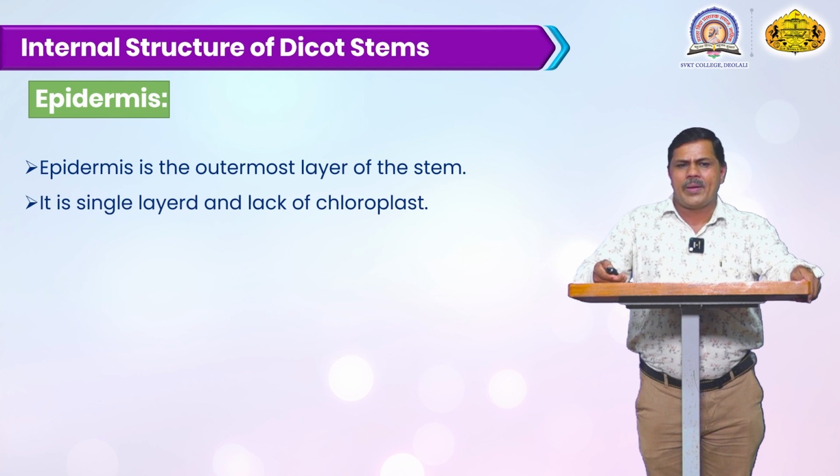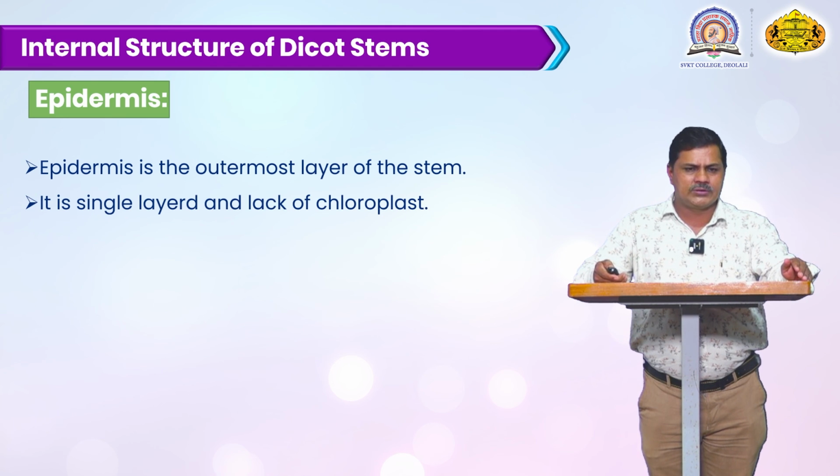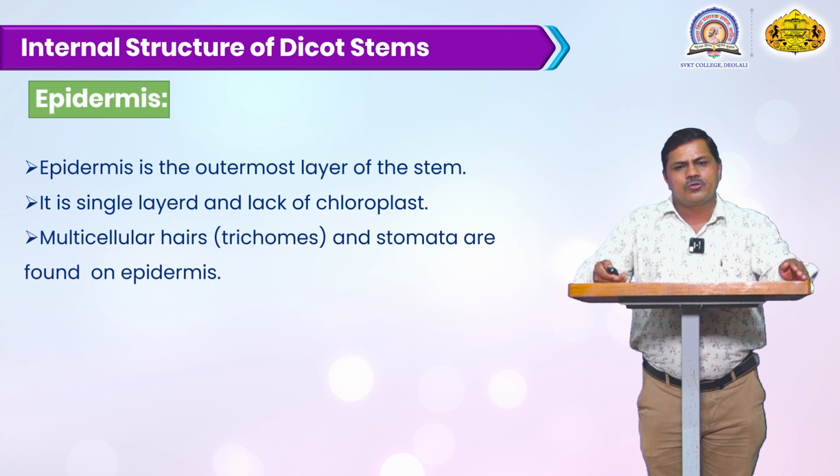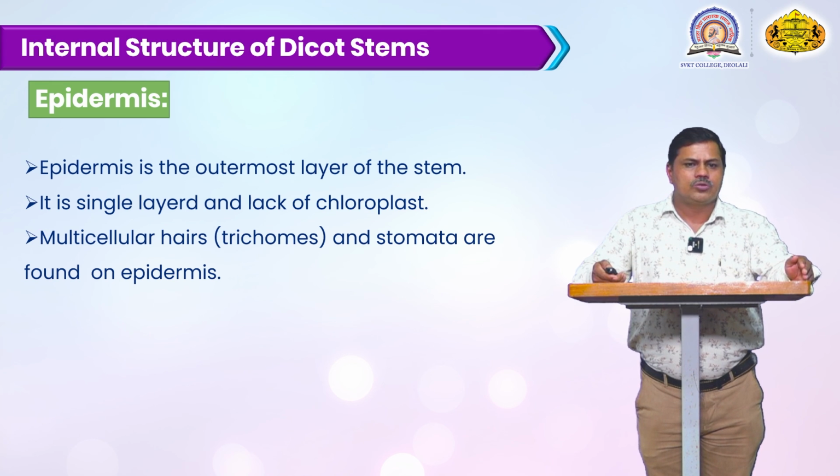They are very compactly arranged to each other. There is a single layer, and chloroplasts are lacking. Then there are multicellular hairy structures, which are called trichomes, and stomata are also found in the epidermal cells. Previously stomata are found, but in the mature stage they are absent. But trichomes are also present in the outermost structure of the stem.